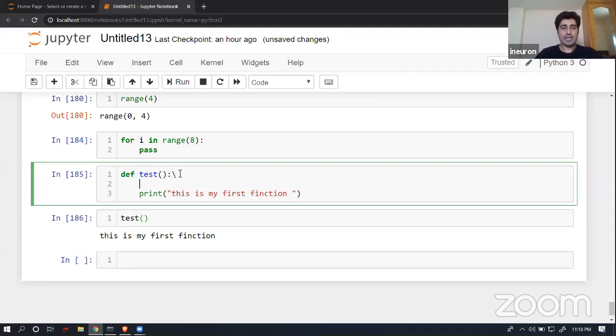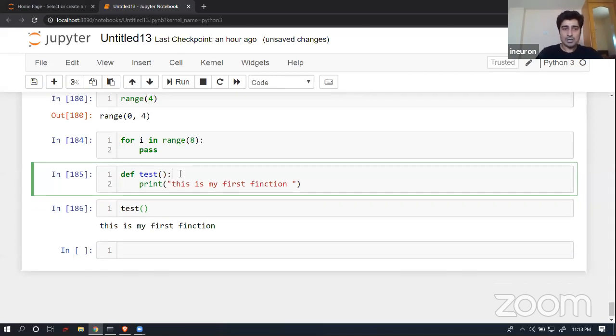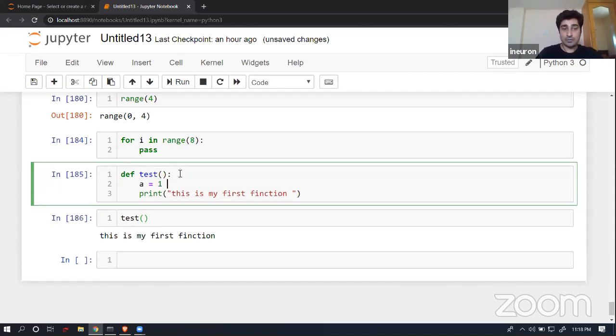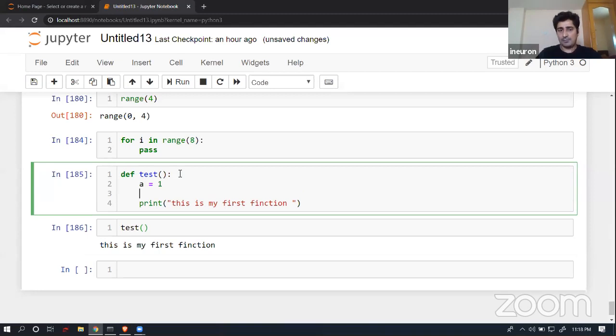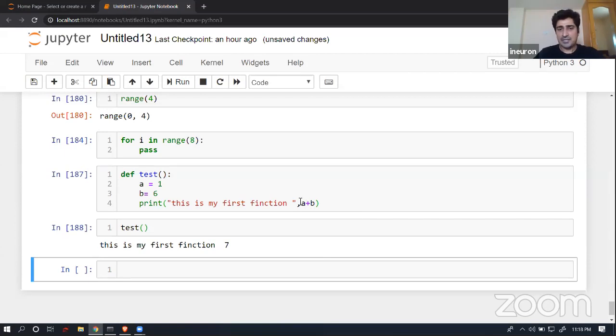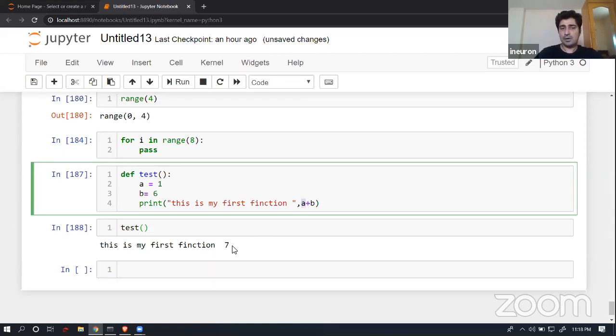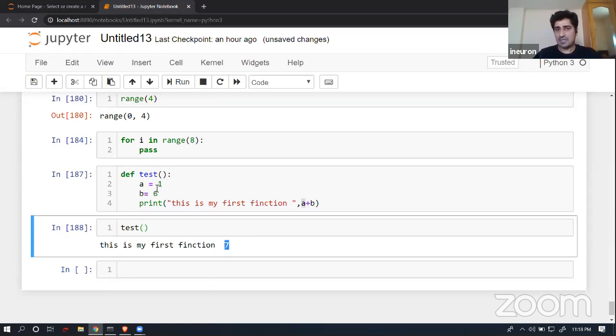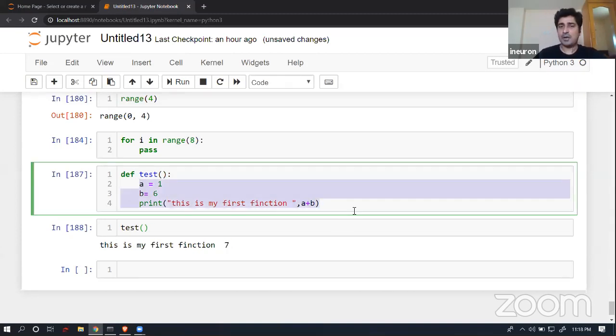Suppose I want to create some local variables over here. Let's suppose a is equal to 1. These are local variables. The scope of these variables is just within the function. Or then I wanted to write, okay, give me a plus b in this particular case, and it's completely fine. It is giving me a plus b is equal to 7 in this particular case. 6 plus 1 is equal to 7. So it's completely fine. I'm able to get a return value in this example.